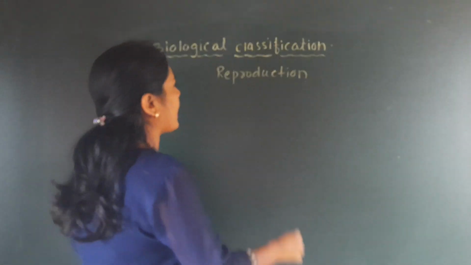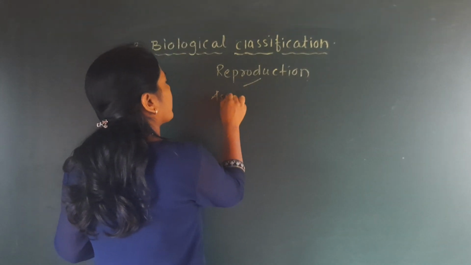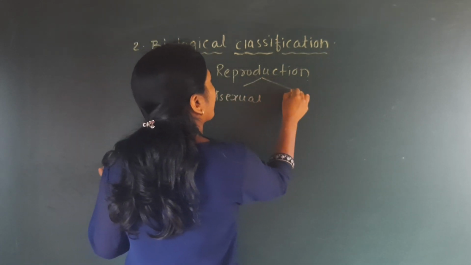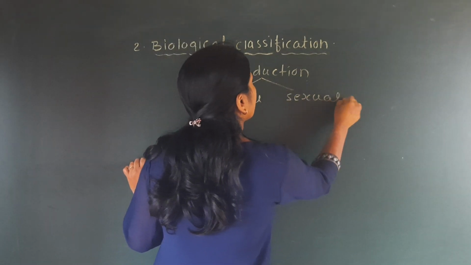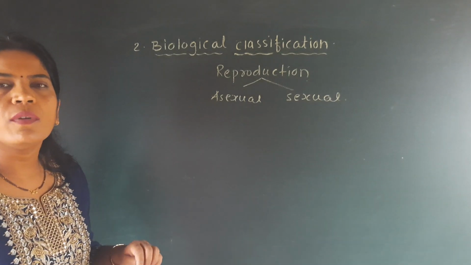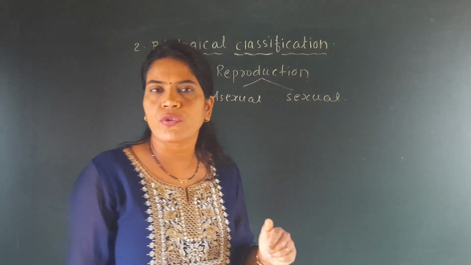One type is called asexual reproduction, and the other type is called sexual reproduction.